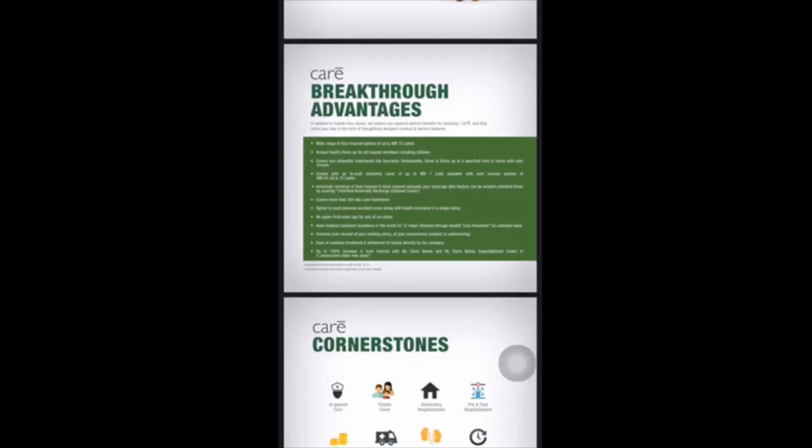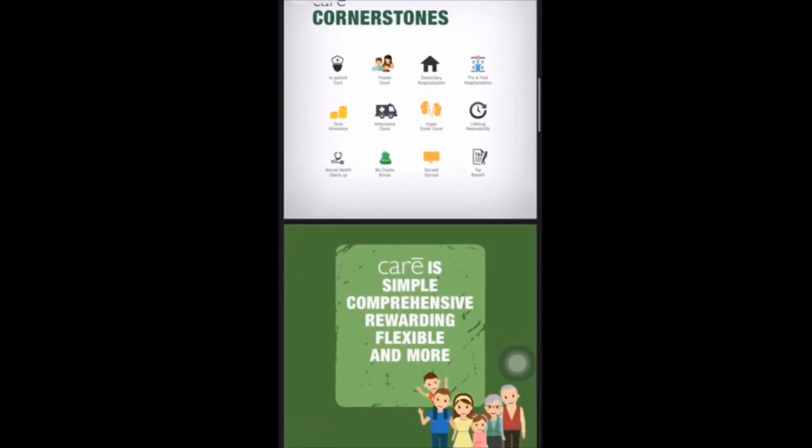The pre-existing diseases are covered after 4 years of policy. It provides a daily allowance of Rs 500 for the expenses of the family. It provides a no-claim bonus of up to 50% after every claim-free year, up to 100% of the sum assured. They have more than 8,000 cashless hospitals all over India. They provide the facility of a second opinion.